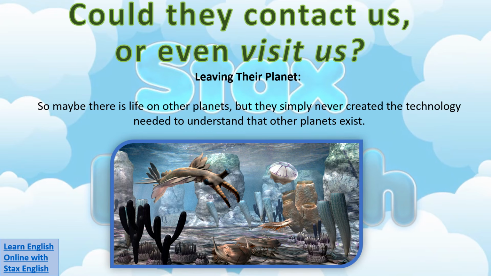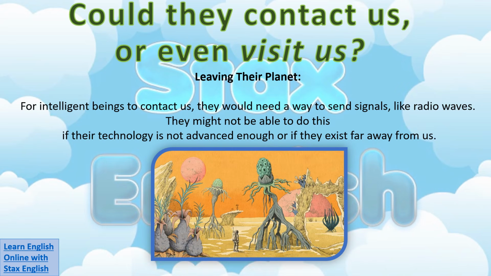So maybe there is life on other planets, but they simply never created the technology needed to understand that other planets exist. For intelligent beings to contact us, they would need a way to send signals, like radio waves. They might not be able to do this if their technology is not advanced enough, or if they exist far away from us.